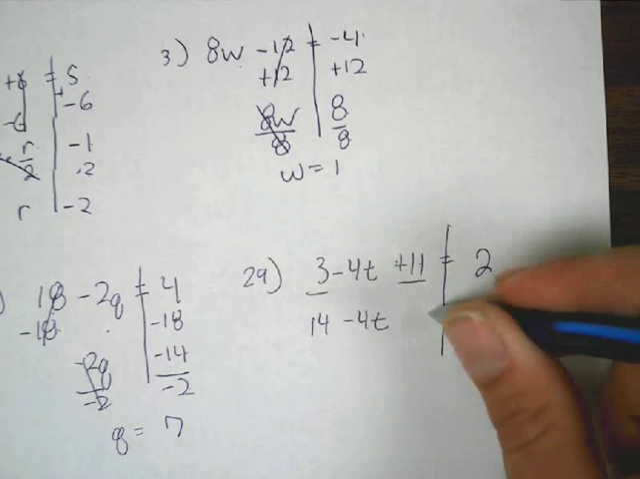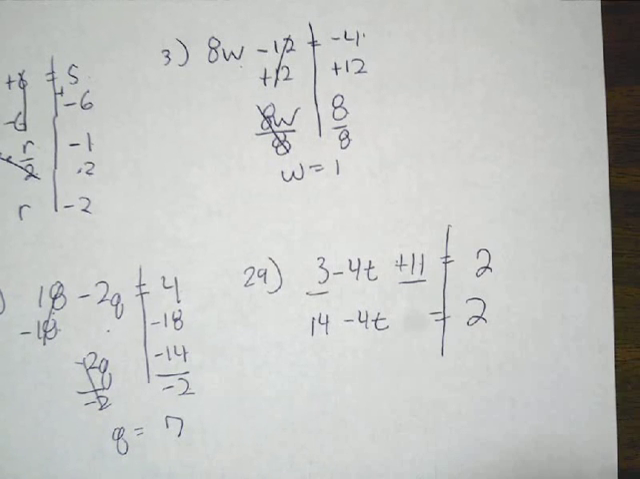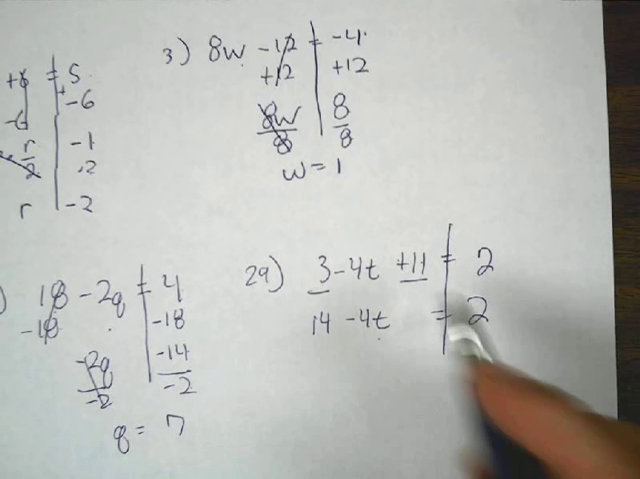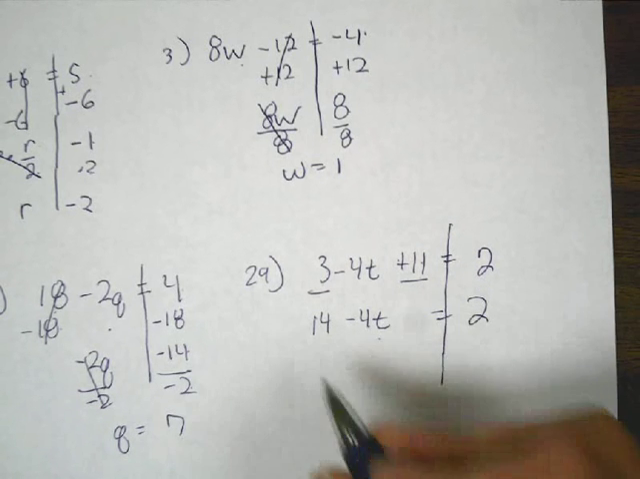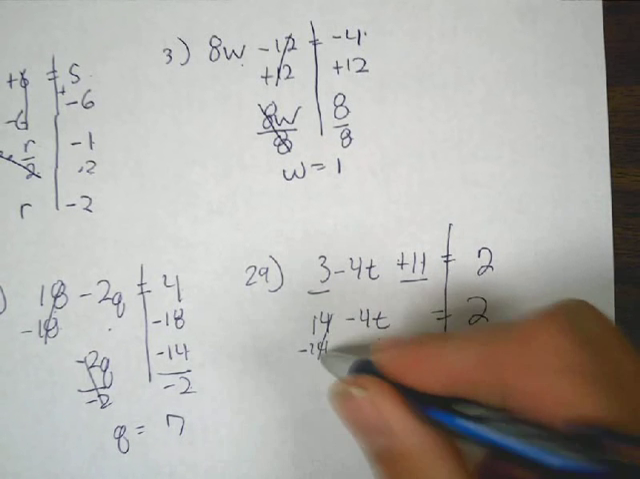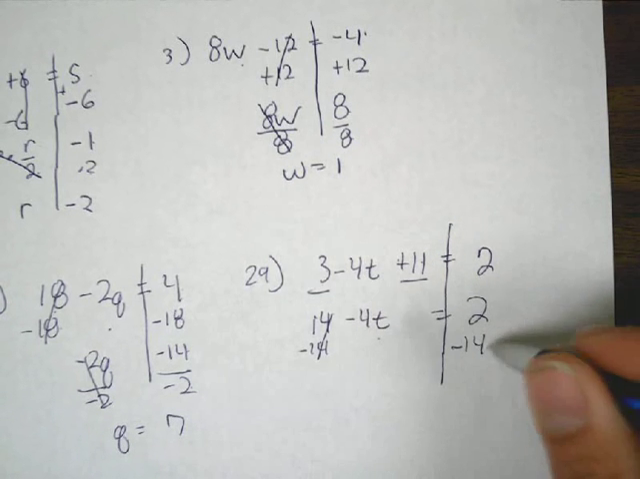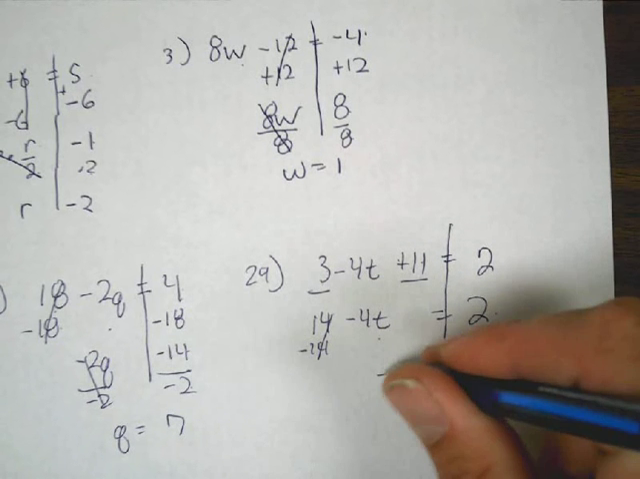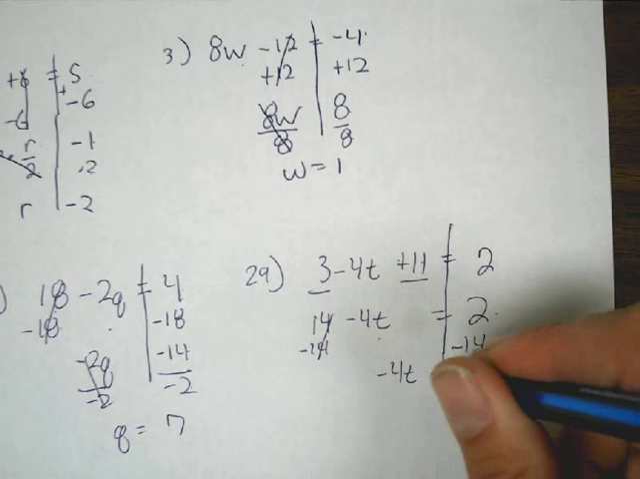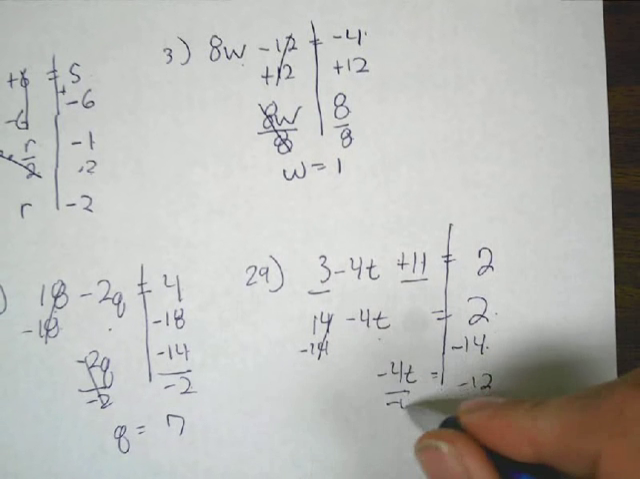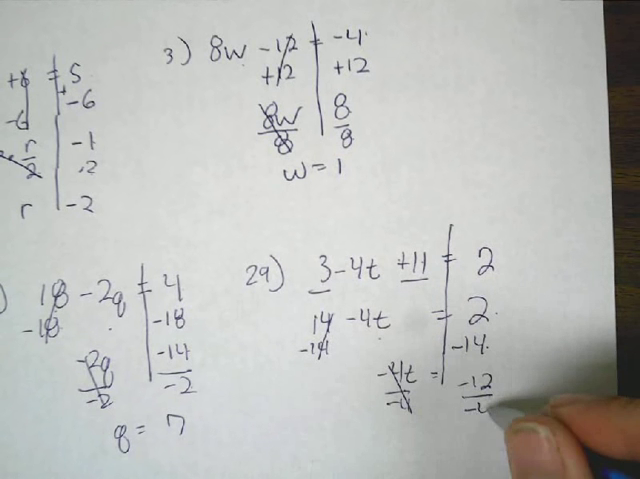Okay, once we've combined our like terms, we're going to start on the side with the number and the letter, do the opposite of our plus and minus. Our 14 is positive, so the opposite is a negative. Our signs are different. We subtract, getting negative 12. And we'll bring down our negative 4t. The opposite of multiplying by negative 4 is dividing. We'll divide both sides by negative 4, and we will get an answer of a positive 3.